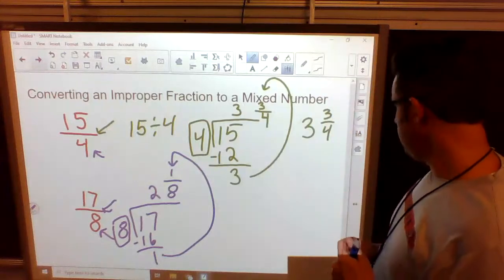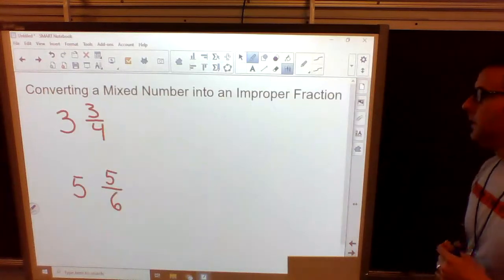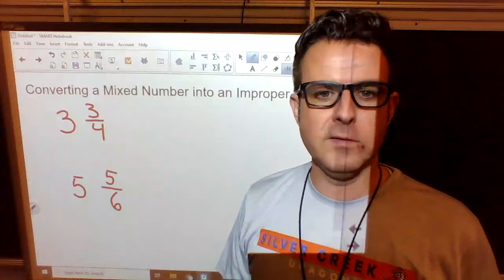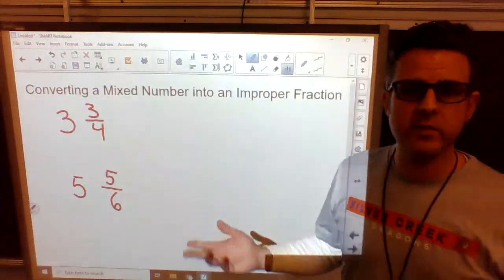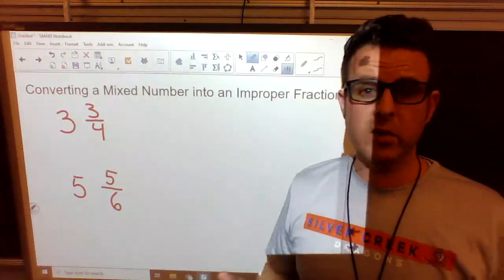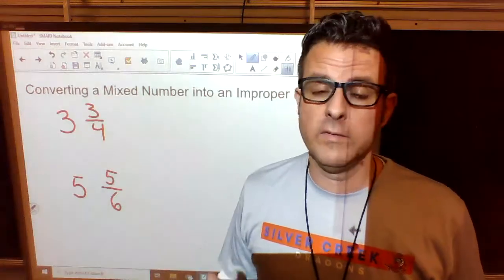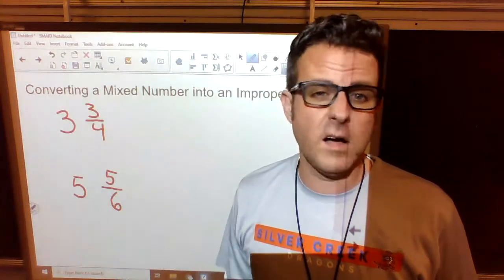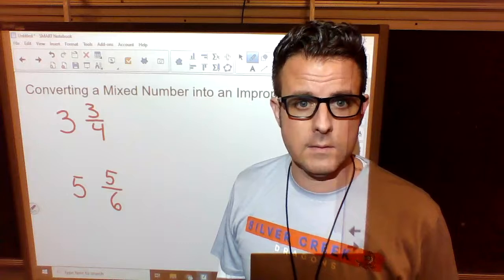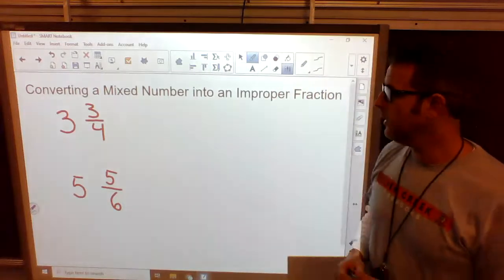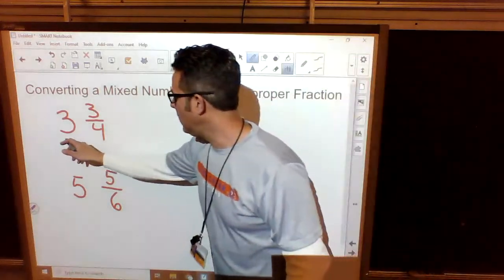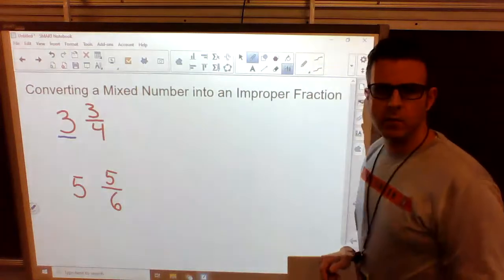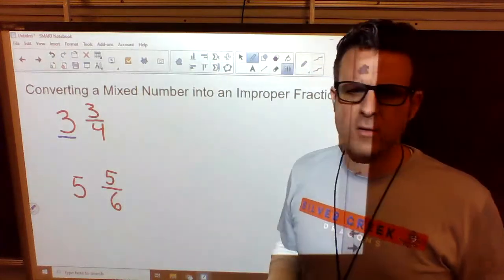Now, we are going to convert a mixed number into an improper fraction. This is just going the other way. Now, I'm going to show you 2 ways to do this. The first one is kind of the long drawn out way, but I want you to see it, so I'm going to draw it out for you, okay? So we have 3 wholes and we have 3/4. What does that 3 wholes mean?